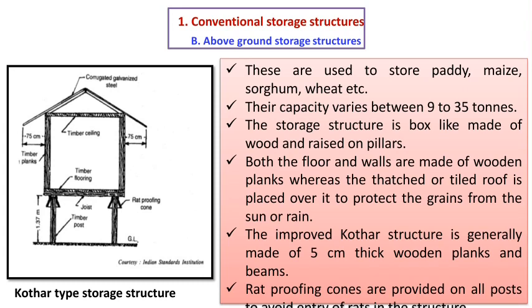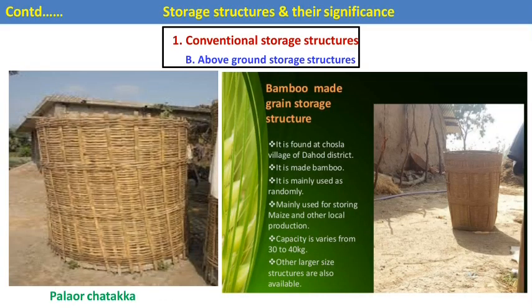There is nothing but the rat-proofing structure. Then the next one is Falor Chatkala. It is made up of bamboo, or we can simply say a bamboo-made storage structure. It is found in Chosla village of the Dahod district. It is made of bamboo and is mainly used for storing maize and other local produce.